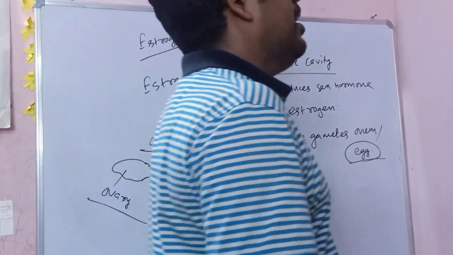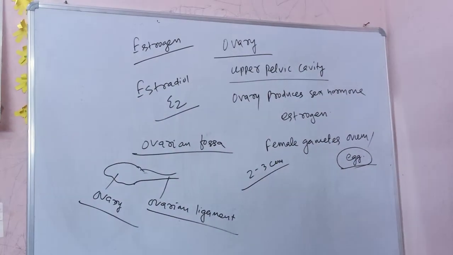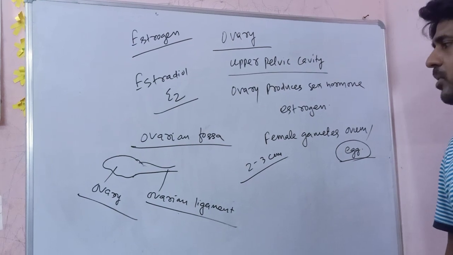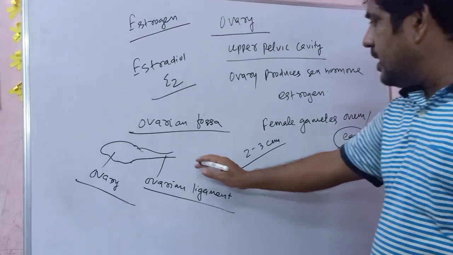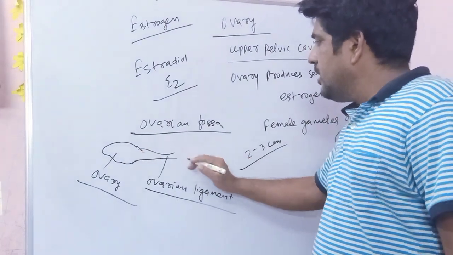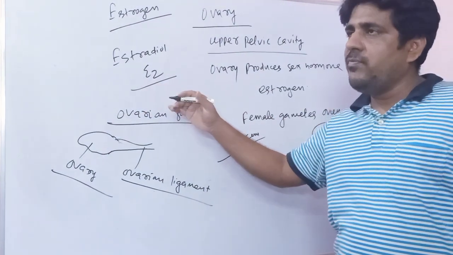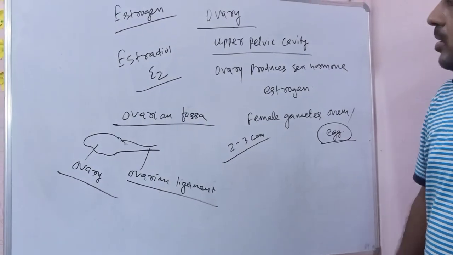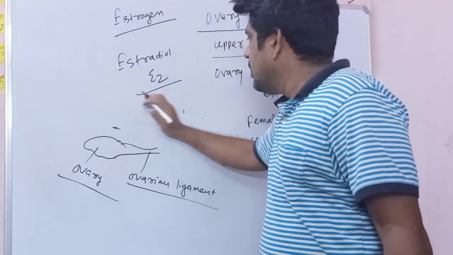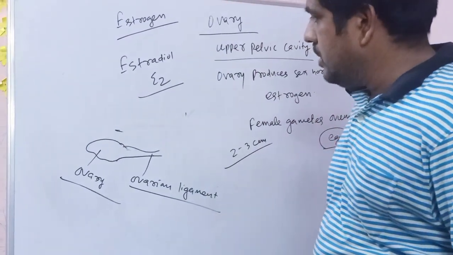Ovaries are mesodermal in origin. Embryonic mesoderm produces the ovary. The ovarian ligament connects the ovary with the uterus, and the ovary is connected with the fallopian tube by the broad ligament.